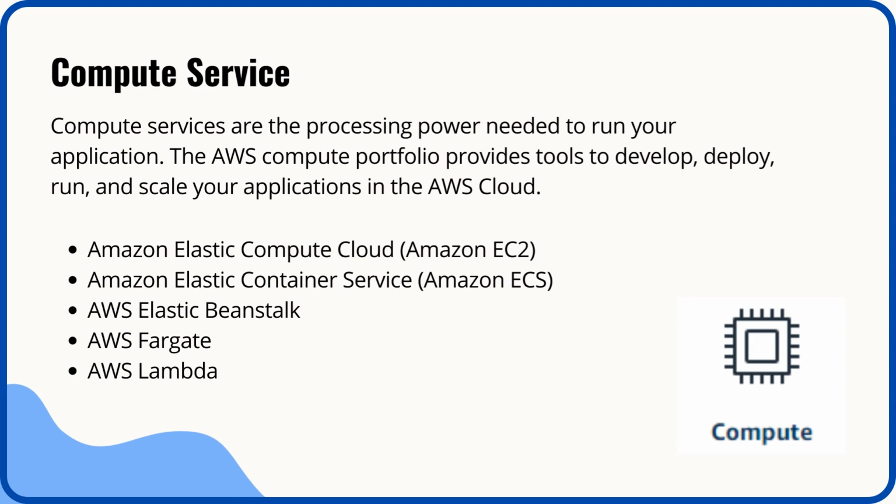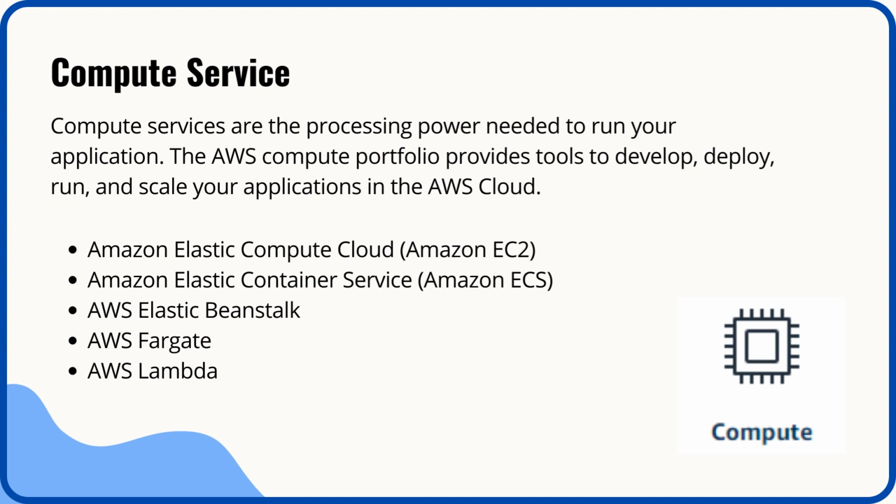Compute Service Category. Compute services are the processing power needed to run your application. The AWS Compute Portfolio provides tools to develop, deploy, run, and scale your applications in the AWS Cloud. AWS Compute Services include the services listed here, and many others. Amazon Elastic Compute Cloud, Amazon EC2, provides resizable compute capacity as virtual machines in the cloud. Amazon Elastic Container Service, Amazon ECS, is a highly scalable, high-performance container orchestration service that supports Docker containers.